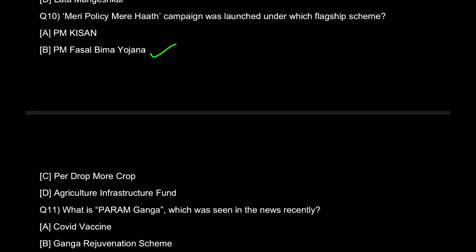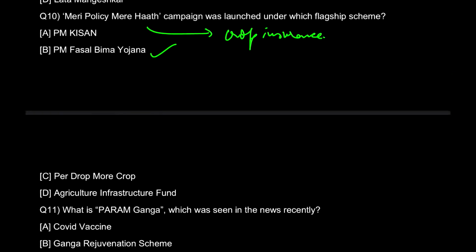PM Fasal Bima Yojana. And this Meri Policy Mere Haath program has been launched under the Pradhan Mantri Fasal Bima Yojana. It's a doorstep drive to deliver crop insurance. So it's also based on crop insurance. You should know this fact as well. And along with it, I also wanted to tell you people that this insurance was actually started in Karnataka.